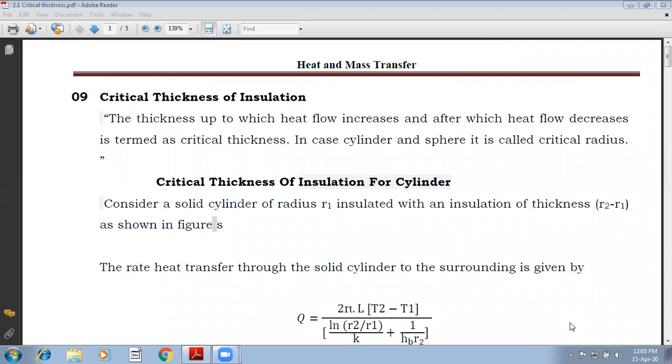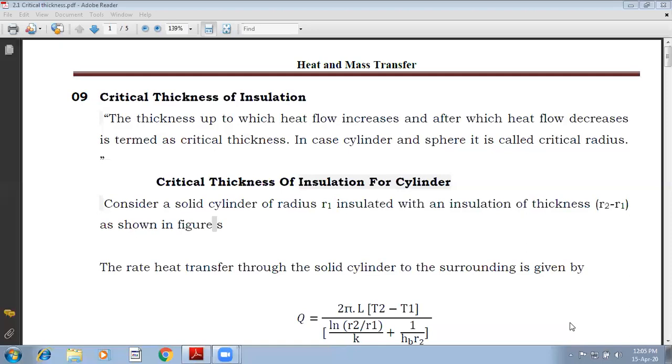Now, critical thickness of insulation comes into picture because from our fundamentals, we know that if we keep adding the insulating material, the resistance will increase and hence the heat transfer will decrease.